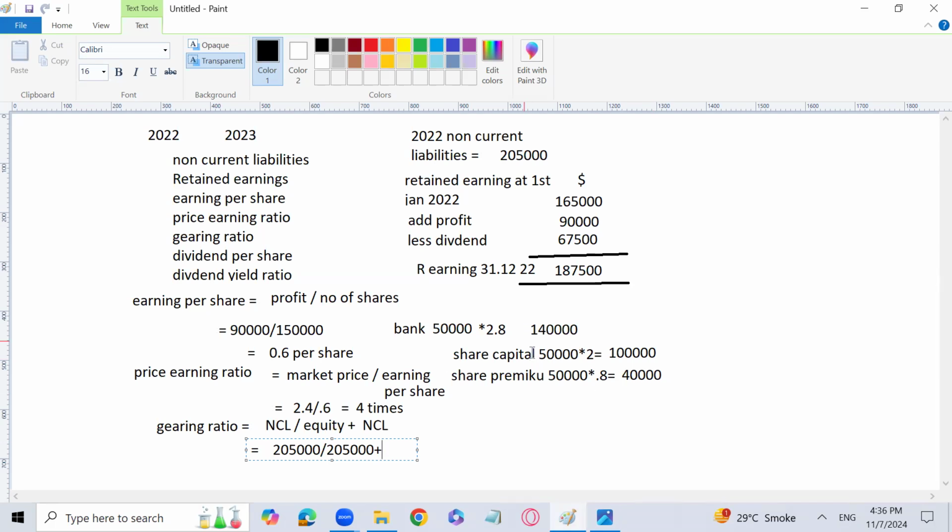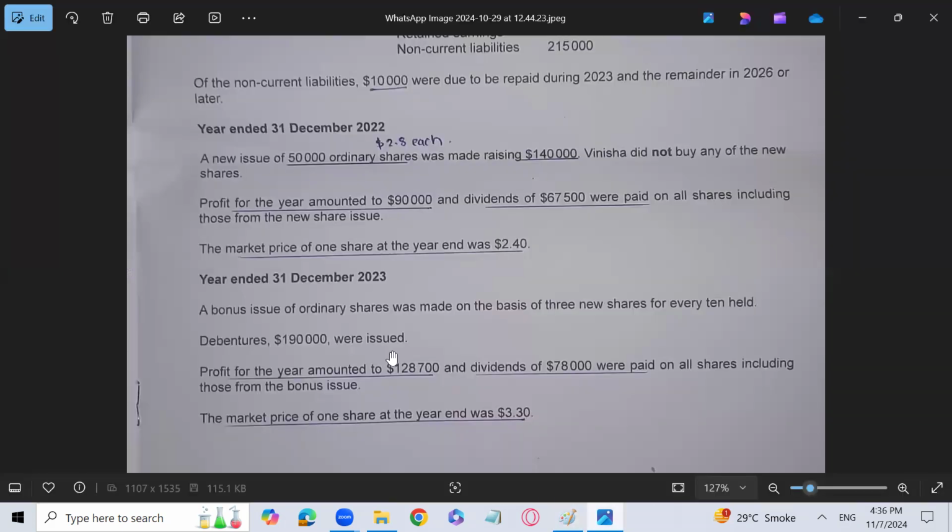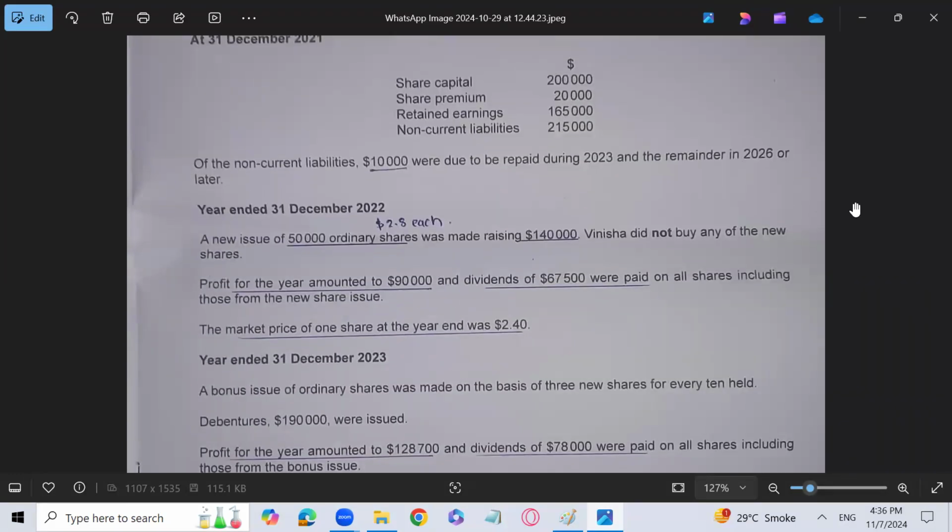Equity means share capital plus reserves and surplus. So let's see our share capital and share premium now. Previously the premium was 20,000 and share capital was 2 lakh.